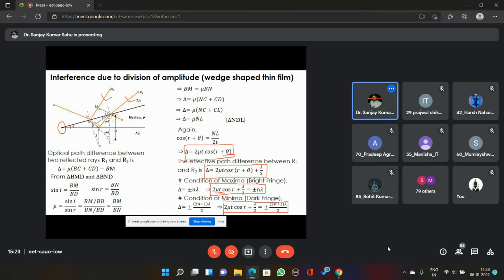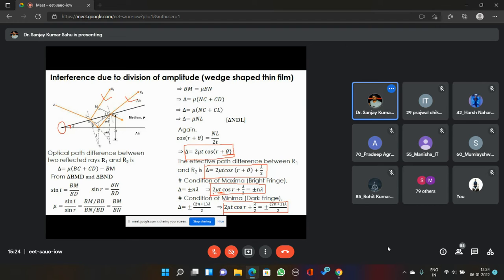In the case of Newton's ring experiment, we will be using a wedge shaped thin film in order to generate the fringe pattern. Let's discuss how to do that.